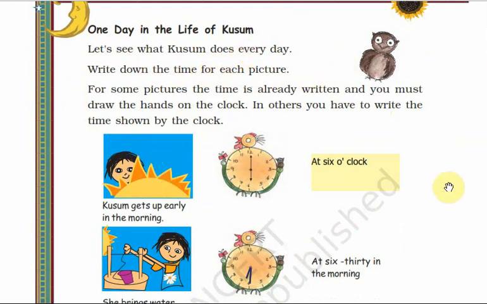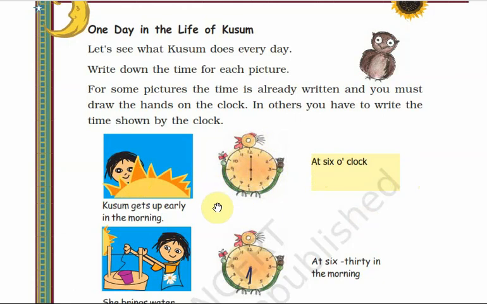We can see what she is doing every day. You can see this is Kusum. First one, Kusum gets up early in the morning. So like you, Kusum also gets up very early in the morning. You can see in the clock, the time given here. What is the time? The small needle is on 6 and the big needle is on 12. So what is the time? The time here is 6 o'clock. So you can write here at 6 o'clock.